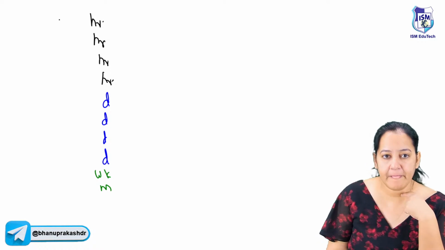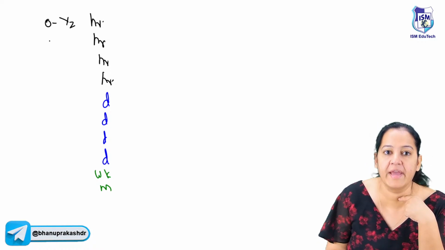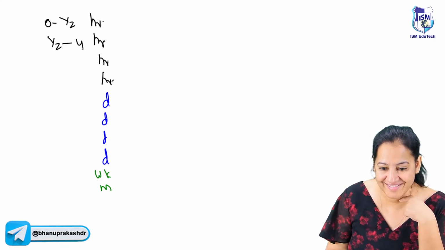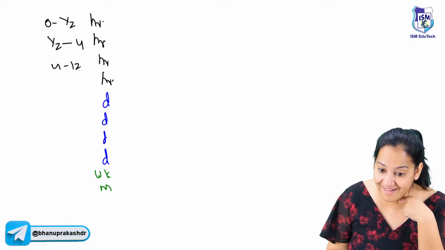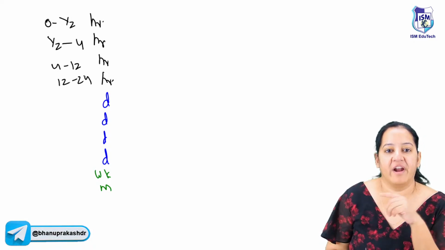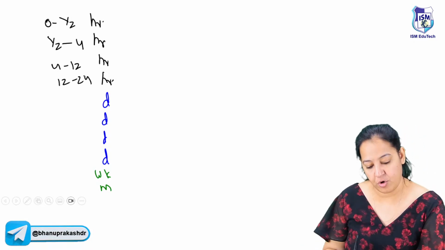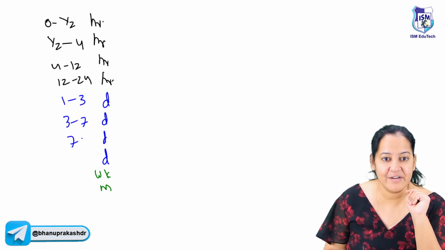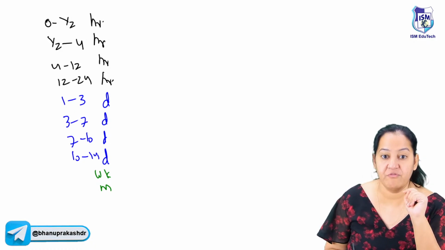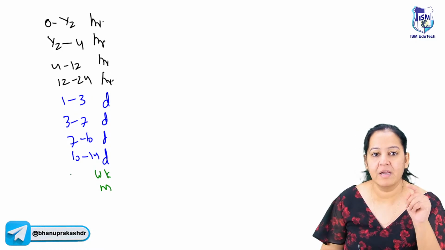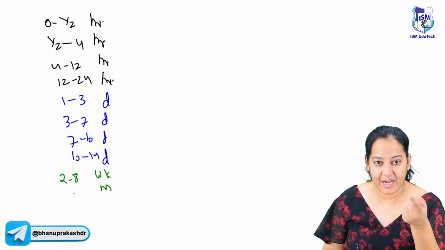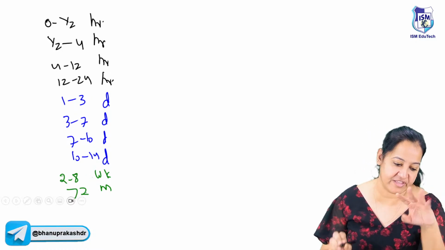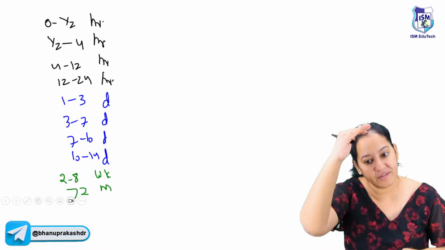Now fill. See, ma'am, 0 to half hour. Okay. Half to 4 hour. Okay. 4 to 12 hour and 12 to 24 hour. We are done with hour. 24 hour means 1 day. Now come on the day. So say ma'am 1 to 3 day, 3 to 7 day, 7 to 10 day, and 10 to 14. 14 day means 2 week. So it is 2 to 8 week. And 8 week means 2 months. So more than 2 months, everything looks same. So this is the first thing you have to learn, the 10 time zones.